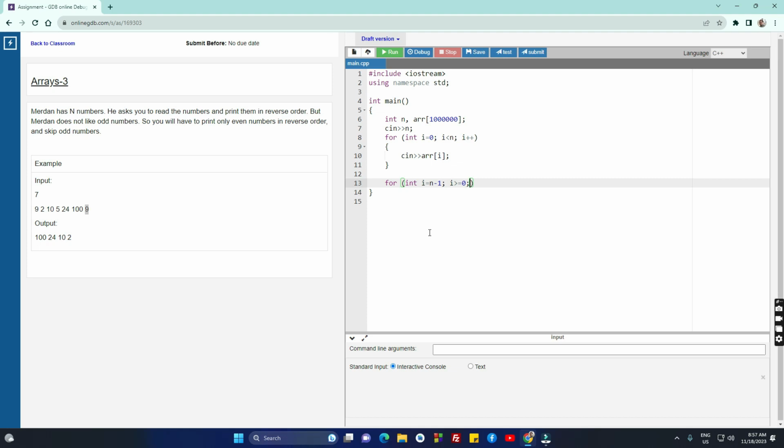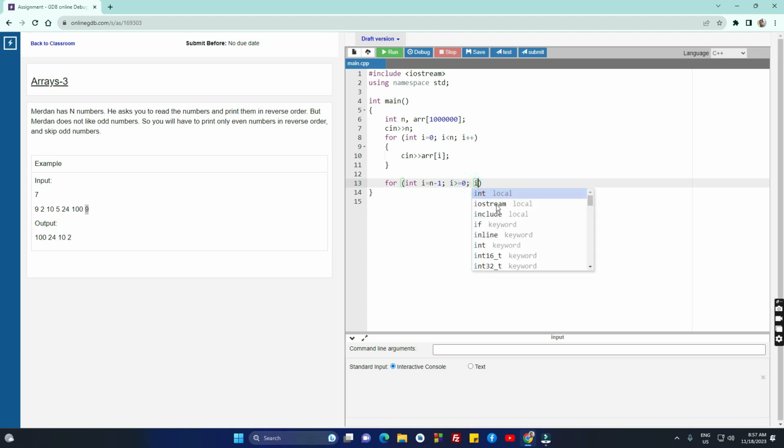So if n is 7, I will start from n minus 1, which is 6, and you must enter the loop while it is bigger or equal to 0, because I will also enter the loop when i is 0. That's why I'm including 0.